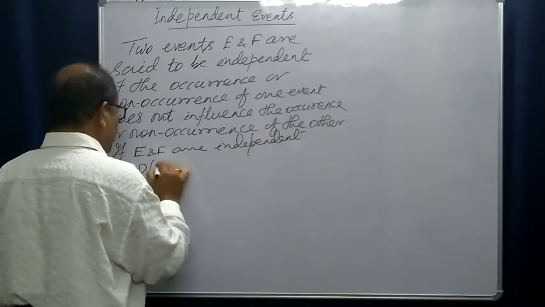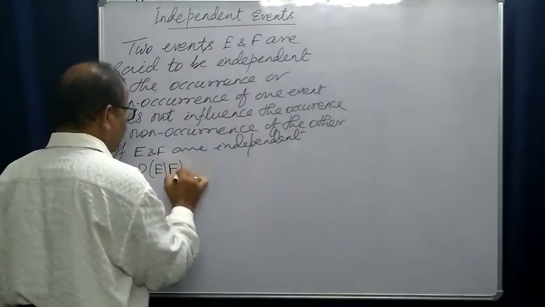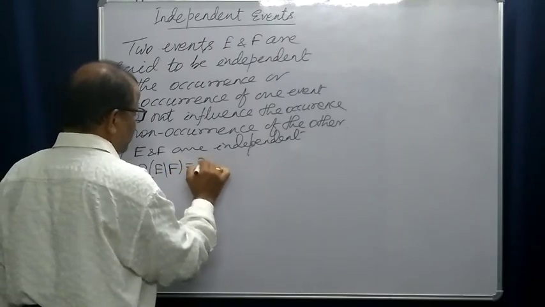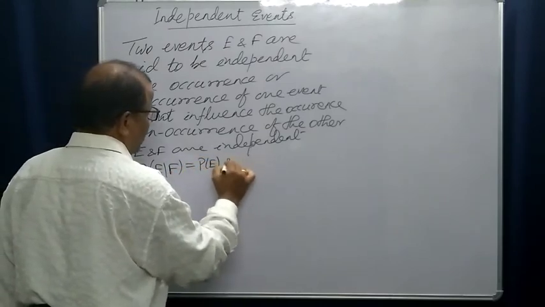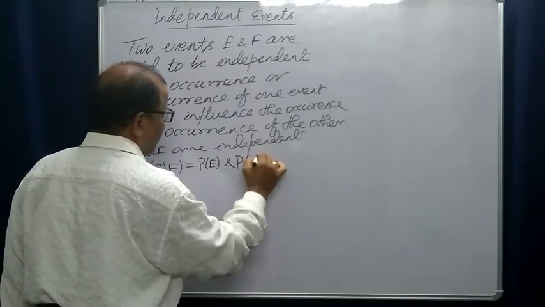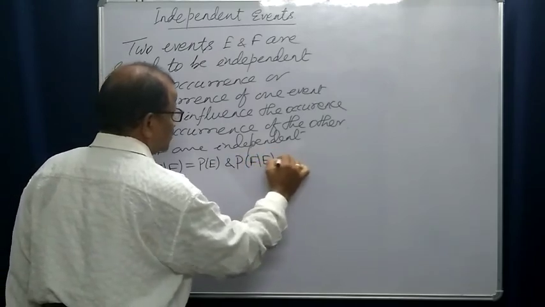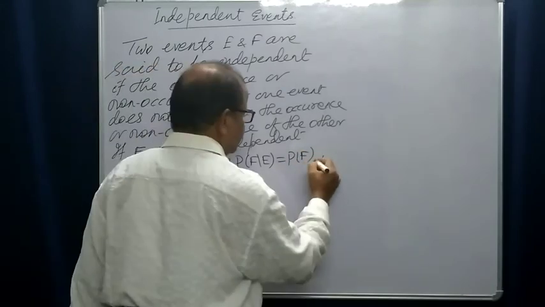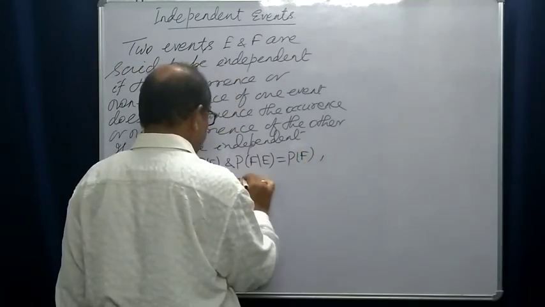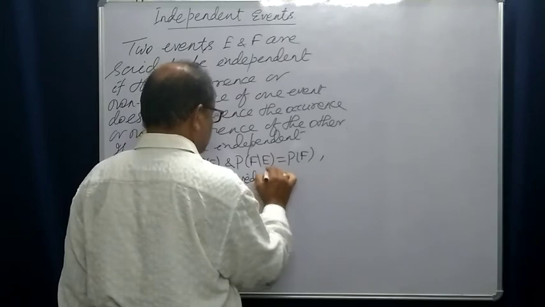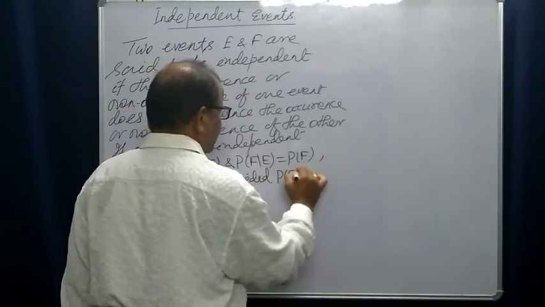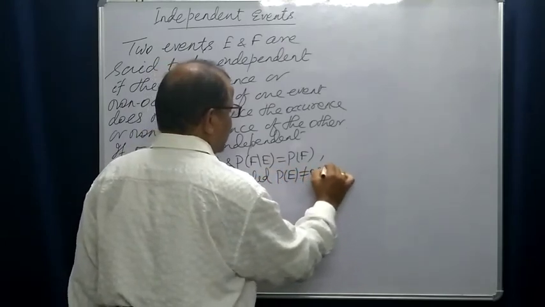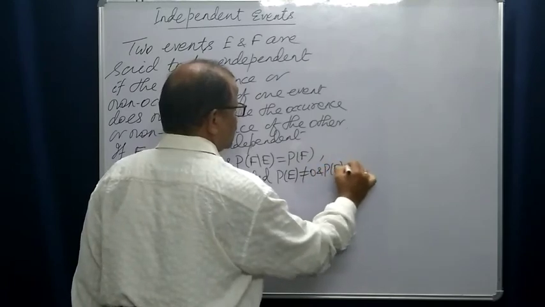Probability of E condition F is probability of E, and probability of F condition E is also probability of F, provided probability of E is not equal to 0 and probability of F is also non-zero.